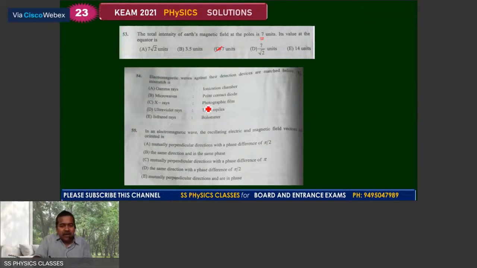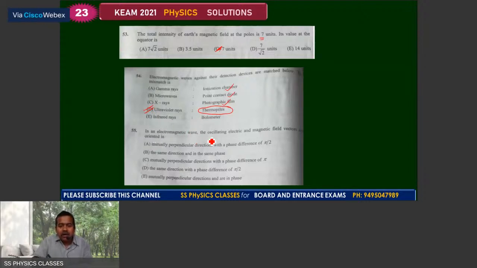Number 54, the electromagnetic waves and their detector devices are matched with gamma rays. Yes, we discussed in our discussion class the ionization chamber, microwaves, very good. The point counter diode, X-rays, yes, and from our ordinary visible light up to infrared, the photographic film detects it. Ultraviolet, yes, that is the photodiode that is usually used. That may be the answer here. Infrared bolometer, thermopiles are also mentioned there. So D is the answer.